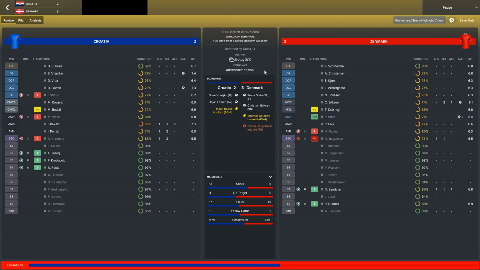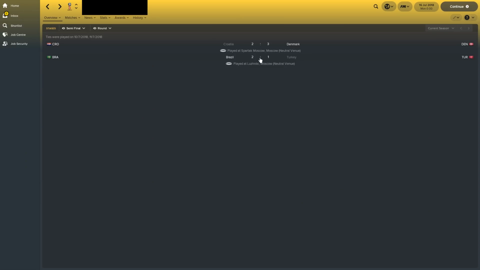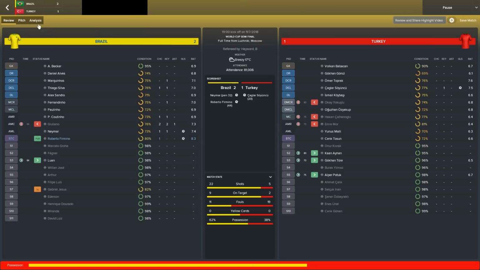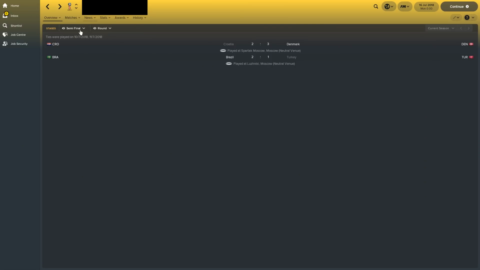Semi-final then. What a game between Croatia and Denmark. Denmark get revenge for the real World Cup and beat Croatia 3-2. Eriksson with a 90th minute winner. And then Brazil beat Turkey 2-1 in the other game. So Denmark versus Brazil in the final. Denmark, really good achievement that.